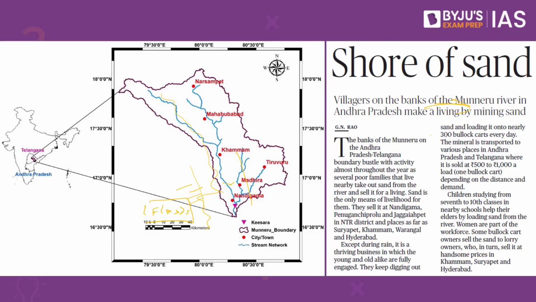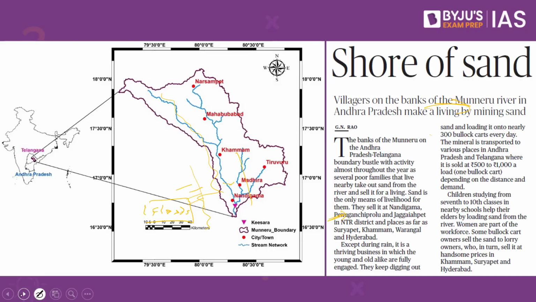Added to it, it forces the river to change course, erode the banks, and ultimately it also destroys the habitat of the aquatic animals and microorganisms, besides affecting the groundwater recharge as well. So the groundwater levels decline in all these nearby villages along the river due to indiscriminate digging of the sand quarries. It is this that we have to understand from this article.